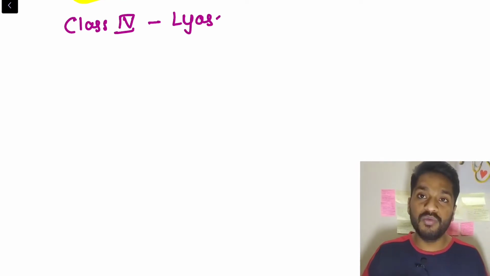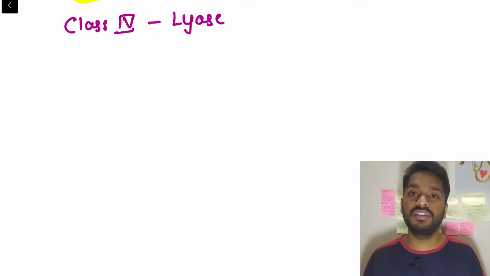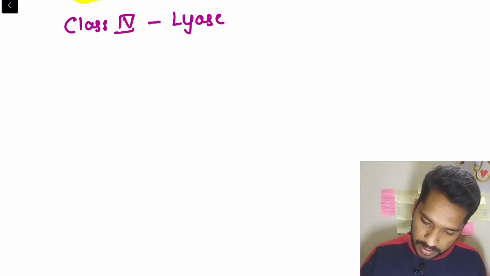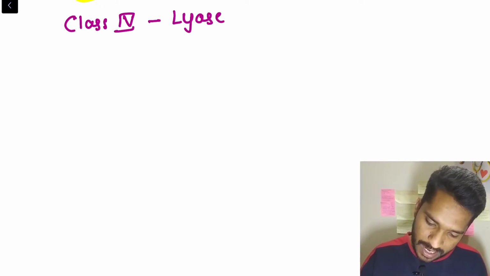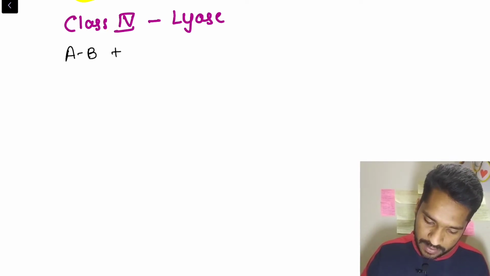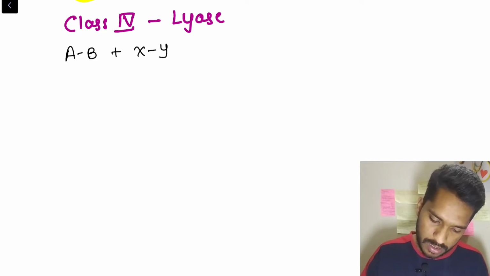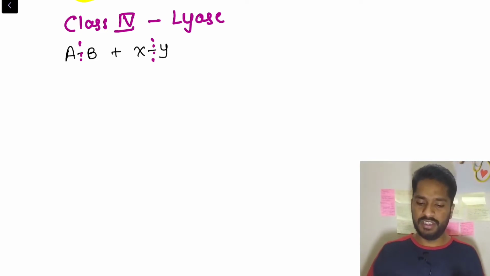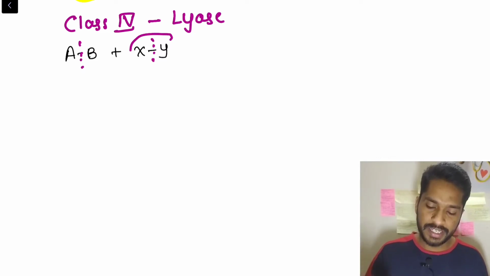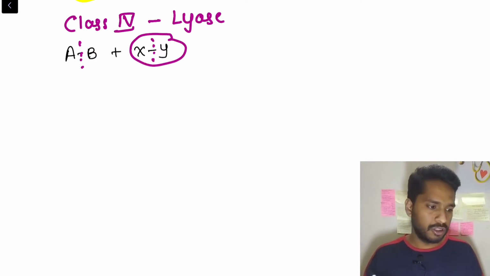Here we break the bond without the help of water. So what will happen? Suppose we have A and B. We add X and Y with them. So the X and Y together will break down the A and B, and they themselves will also break.